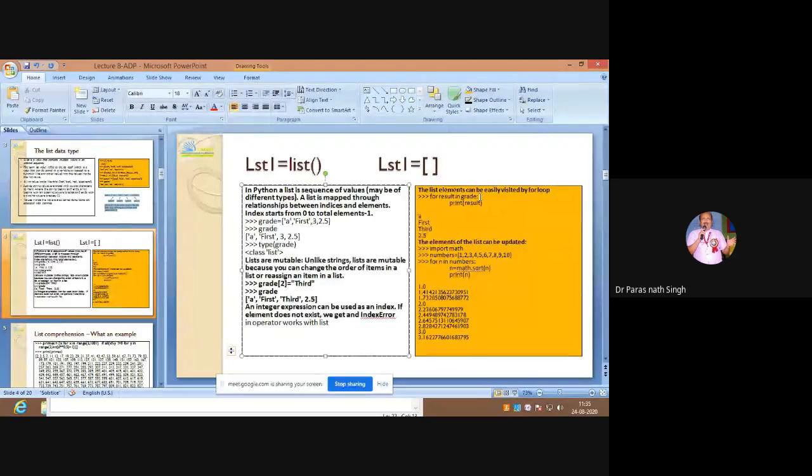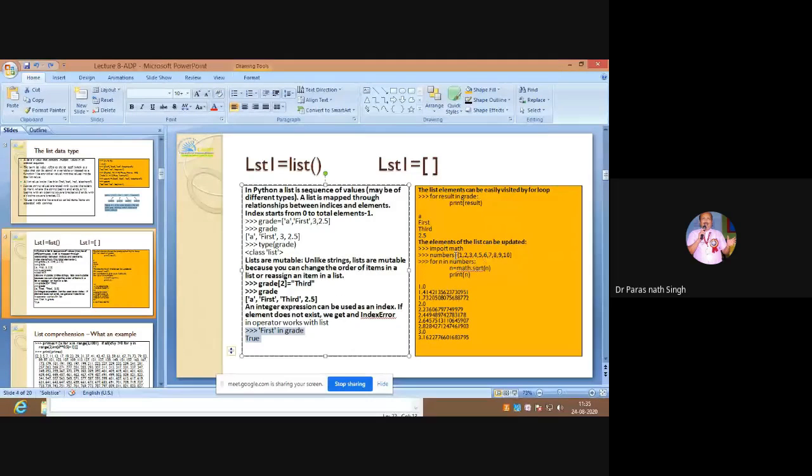So now here is some example. The list elements can be easily visited by the for loop: for result in grade, print result. You have seen that. For that sake, I should keep it here. Okay, first in grade, true. Like that, result in grade, here in will also check each individual item whether it is there, and it will navigate all the items of the list.